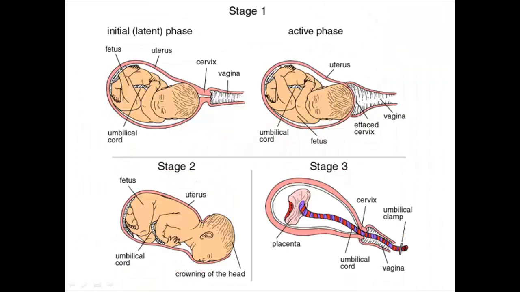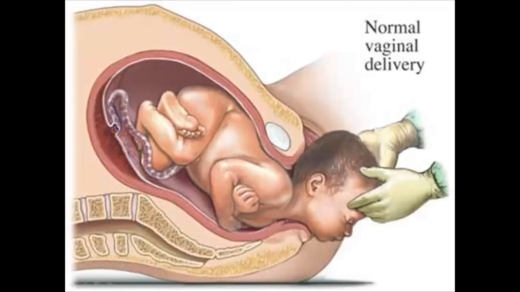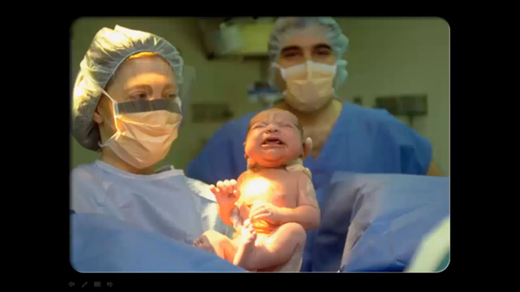There are 3 stages of labor. In stage 1, the cervix begins to dilate and oxytocin is released in the bloodstream and the mother begins to have labor contractions. In stage 2, the mother gives birth to the fetus, upon which the umbilical cord will need to be clamped and cut from the placenta. In stage 3, the placenta must be delivered. Here we see the physician supporting the fetus's neck and head during childbirth. Finally, we see the newborn baby, which has been cleaned up and ready to be given to the mother to hold.